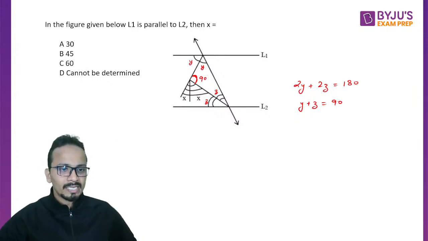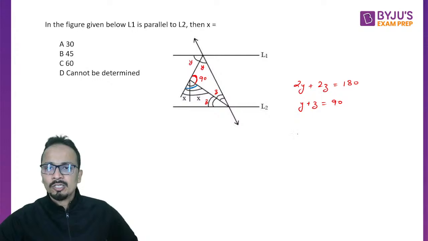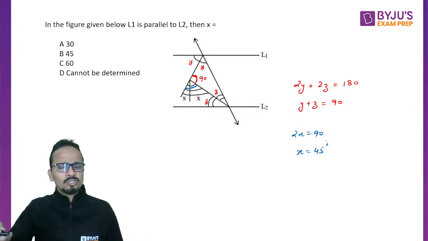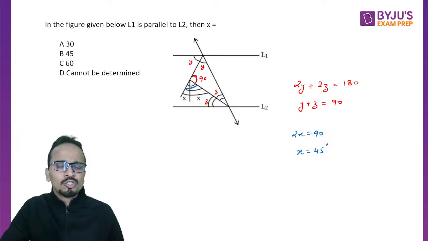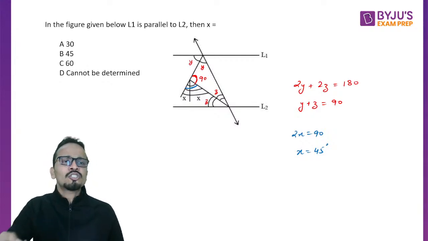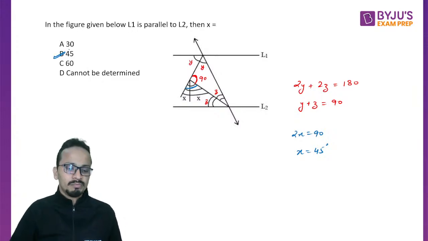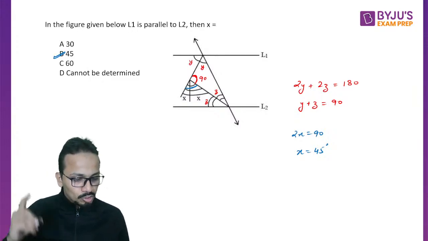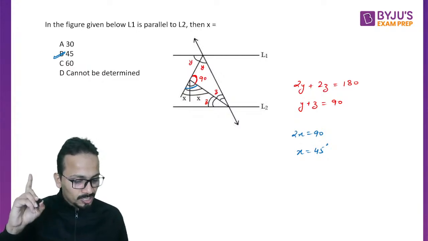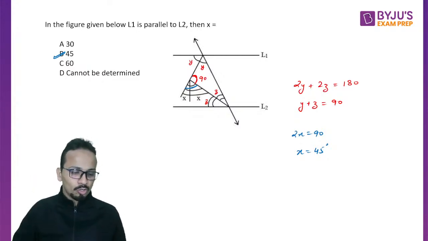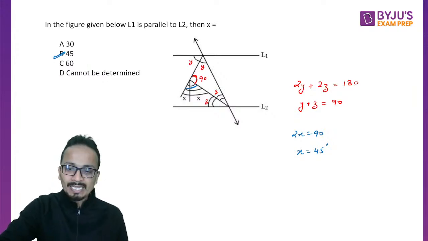Okay, so एक angle पता लग गया. Now based on this, the remaining angle, this angle, which is 2x, so 2x will also be equal to 90, and the value of x will come out to be 45 degrees. So the students who have practiced even the basic concepts of lines and angles, they can solve this question orally. So definitely answer will be 45 degrees. That is option B. All right. Okay. So Vivek, Sharath and Rishi, wonderful. Good response. Let's move ahead and look at the next question.